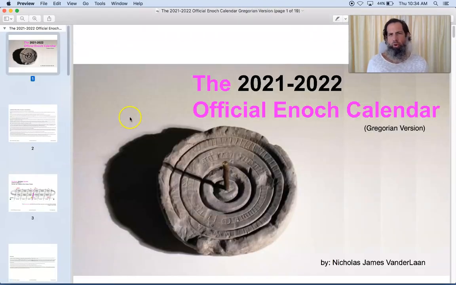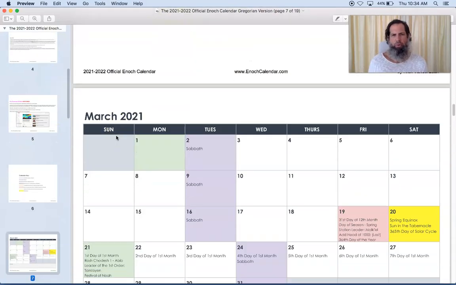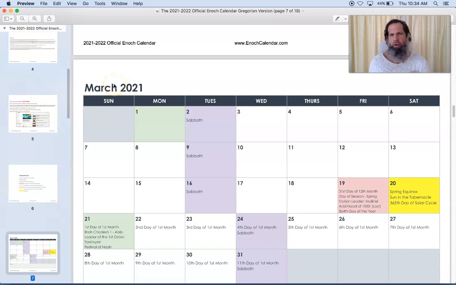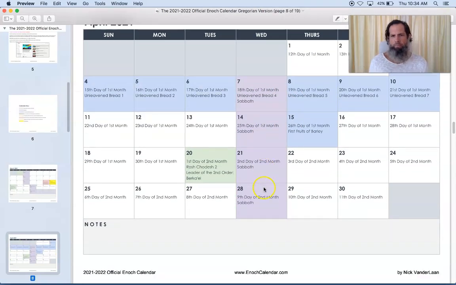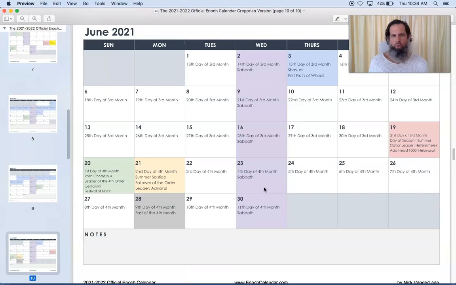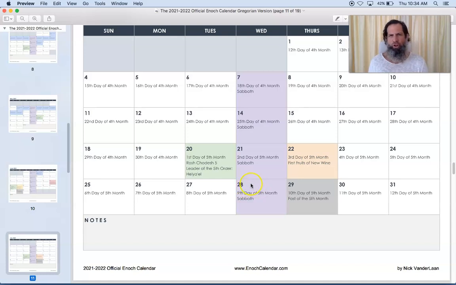And then I have the Gregorian calendar with the Enoch calendar equivalent as well. This version, which is the Gregorian version, as you can see here, has the same slides in the front, but the calendar is set up on the Gregorian calendar rather than on the Enoch calendar. So as you can see, here's March 2021, and you can see the spring equinox here, and now we have the first day of the first month, and then April, May, and all the way through March of the following year. But this has the Enoch equivalent on the Gregorian, so you can use this and write in your schedule if this is how you prefer it.